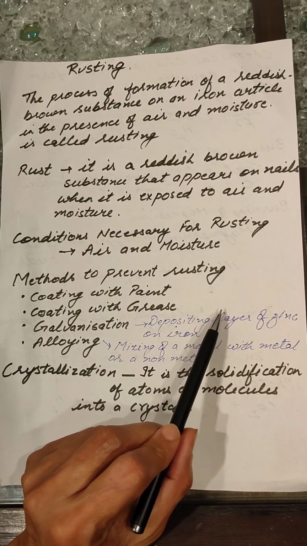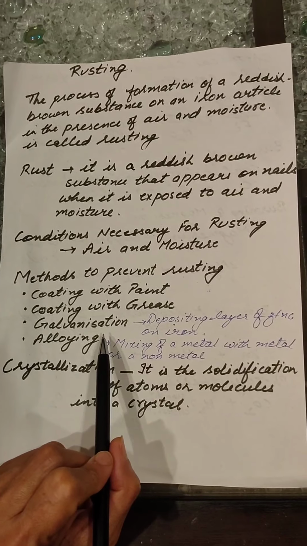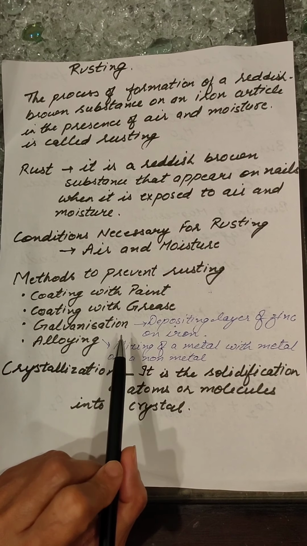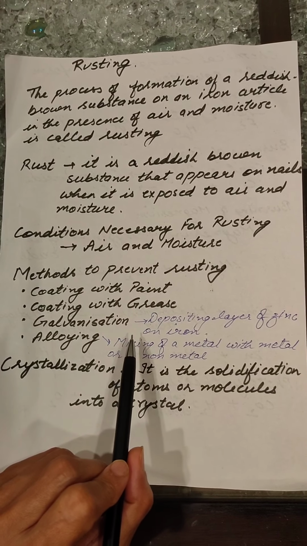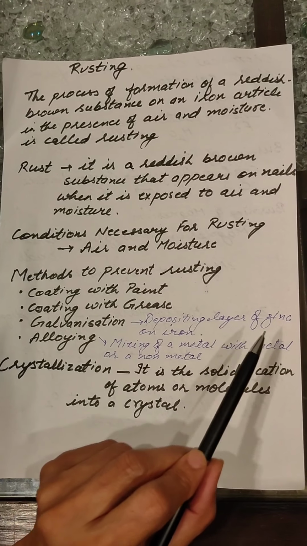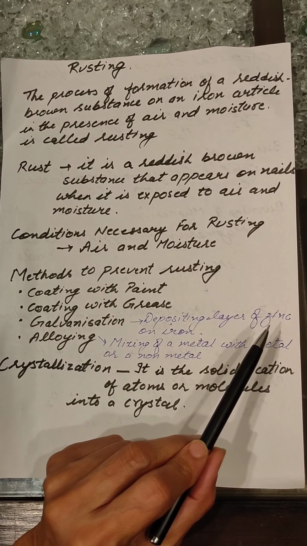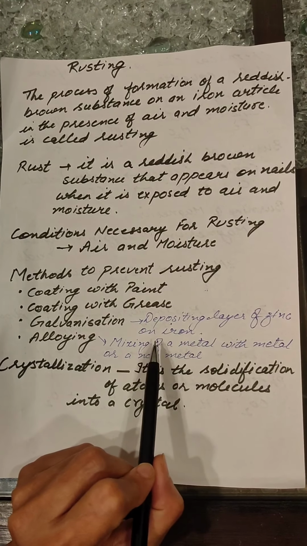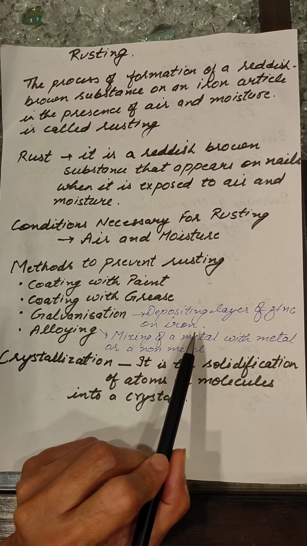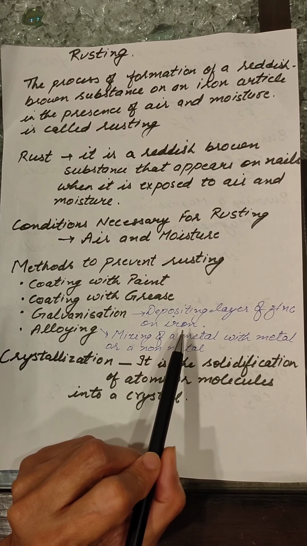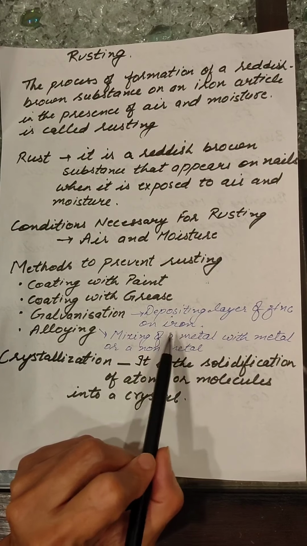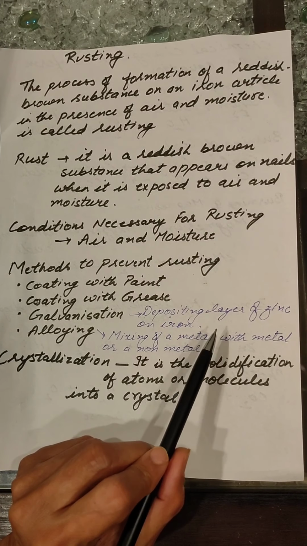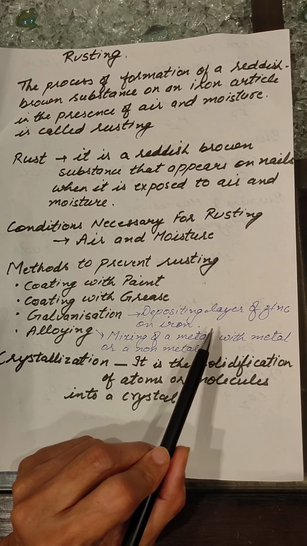Next very important method is galvanization. What is galvanization? Galvanization is the method in which a layer of zinc, which is a metal, is deposited on the iron. Again, why do we do this? We deposit the layer of zinc on iron to prevent it from rusting.